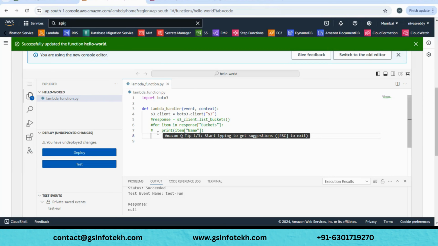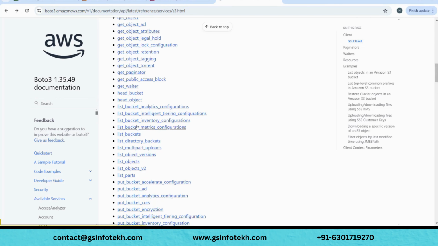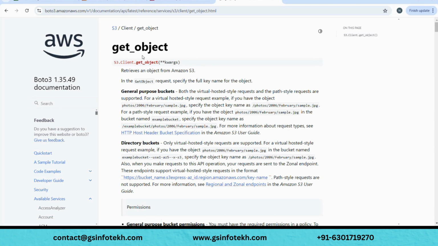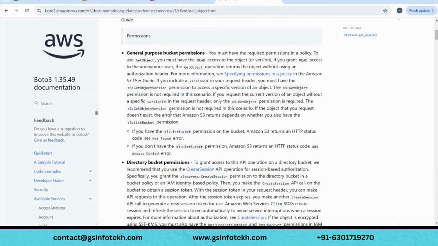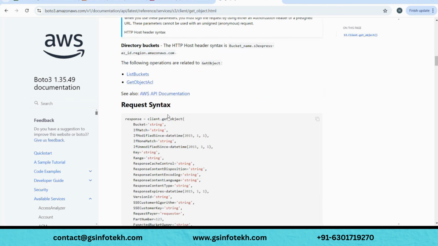If you want to create a CSV file within code, you need to use put-based methods. So let's see get-based methods now. There is something called a get-based method which is very important. We'll click on get object. They explain what this does. Basically when you use get object, it will try to display the file content and all that stuff.